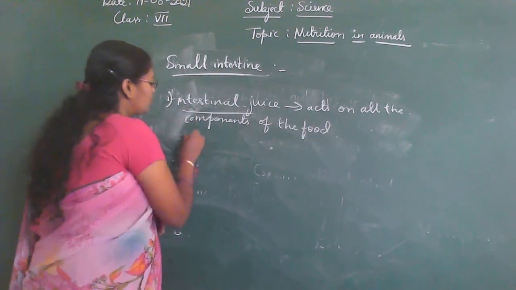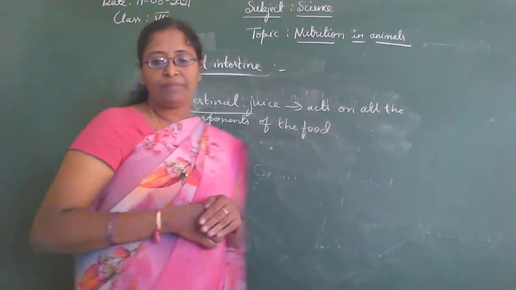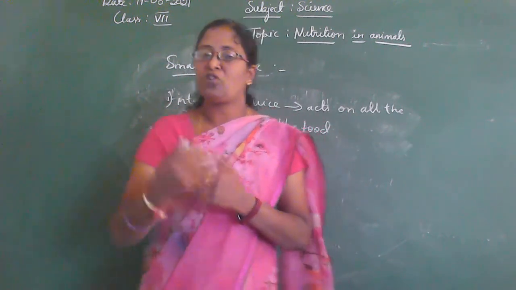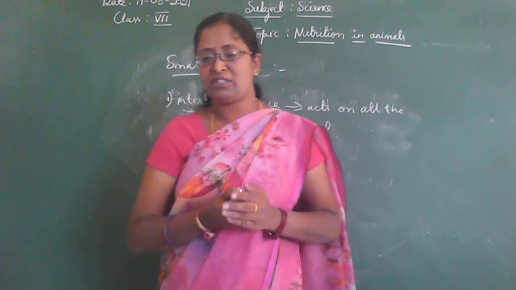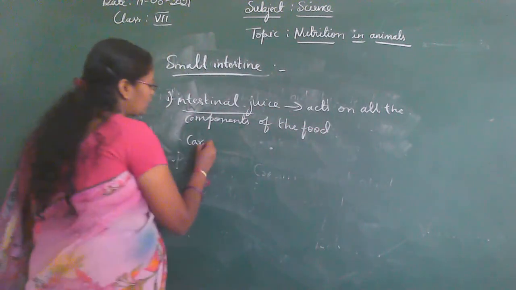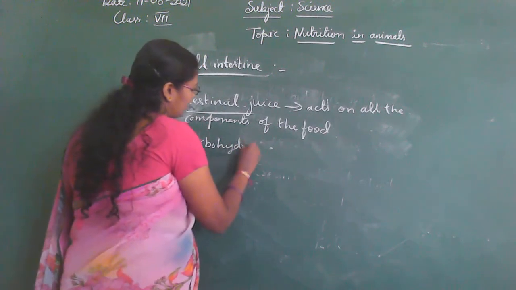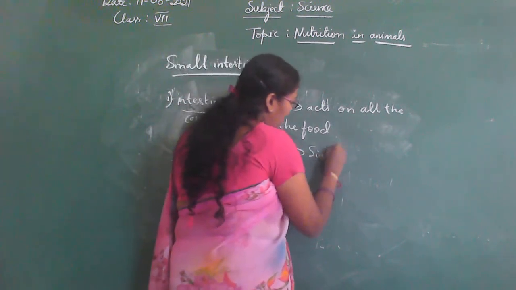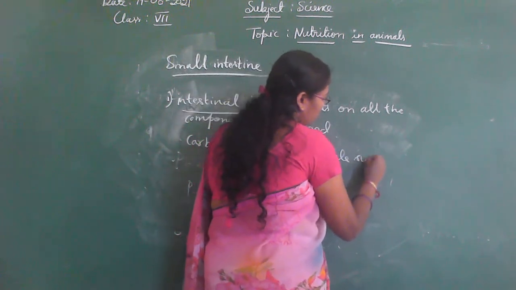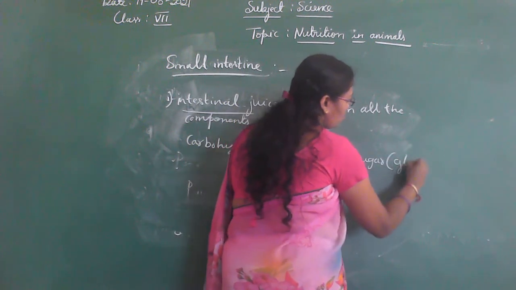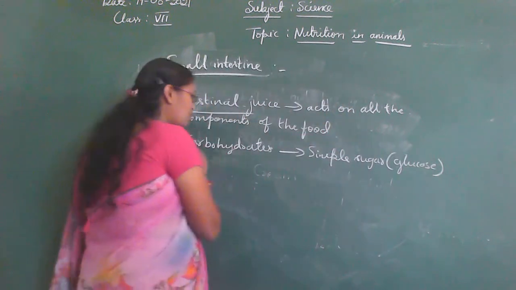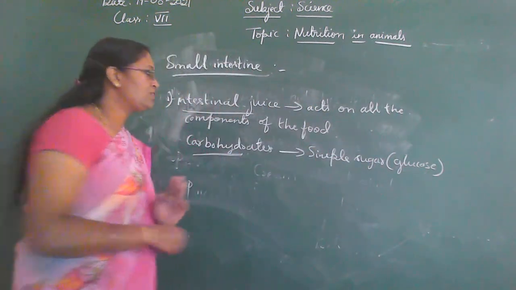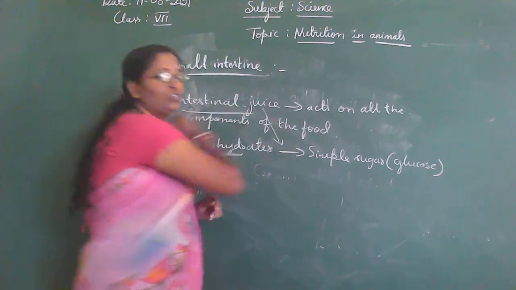This juice breaks down the carbohydrates into very simple forms, that is, simple sugar called glucose. So carbohydrate is converted into a simpler form, glucose, by intestinal juice.